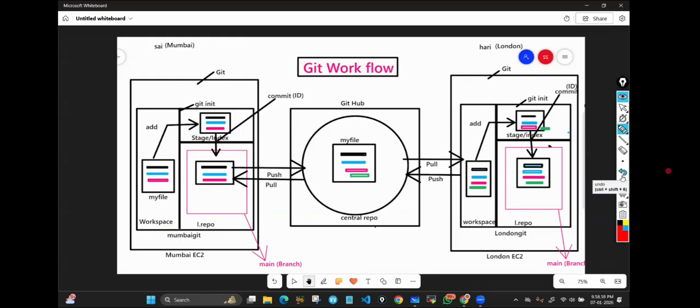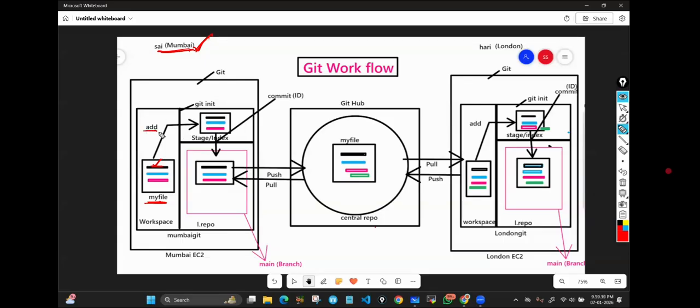Fine. Now assume that you are a developer. Sai is a developer here. He will create one file, any name you can give, and write some code. Focus only on the black color. From morning till night, he spent a lot of time and has written a lot of code for that IRCTC application. Okay, he finished his work. Before he leaves his office, he's going to run the add command.